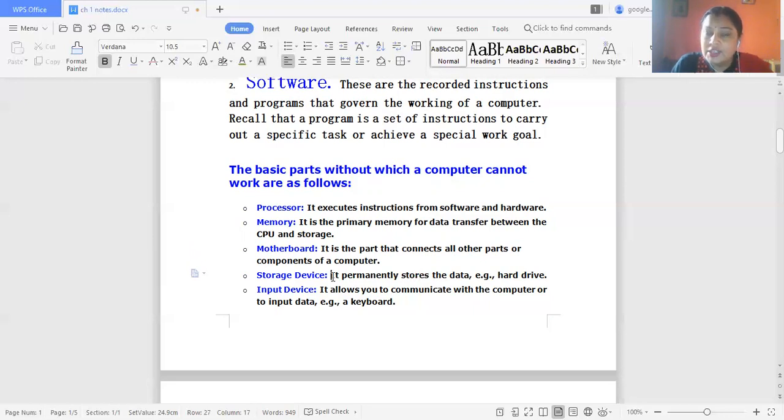And the secondary storage unit means secondary storage. It permanently stores the data, that is, the hard drive. Secondary storage device means where the information is permanently stored. The input unit allows you to communicate with computers and input data, through which we provide instructions, for example keyboard and mouse.